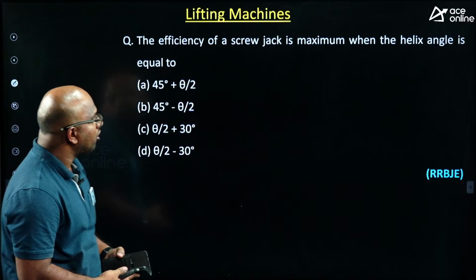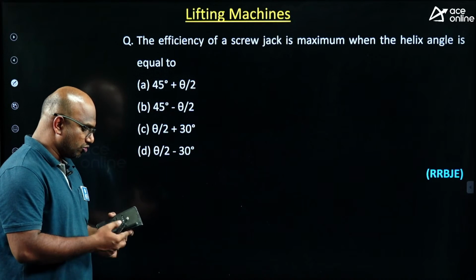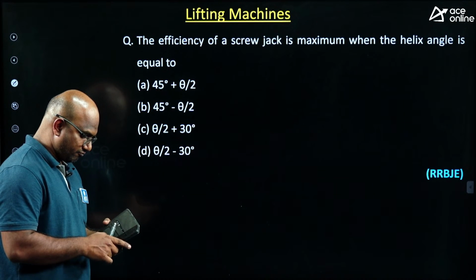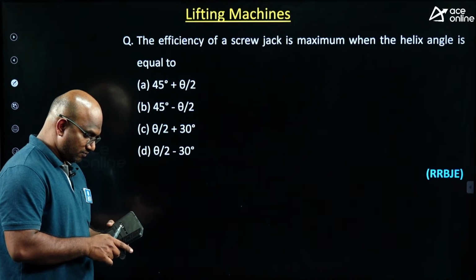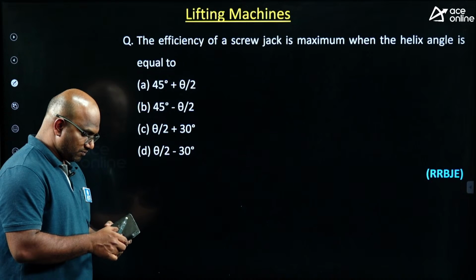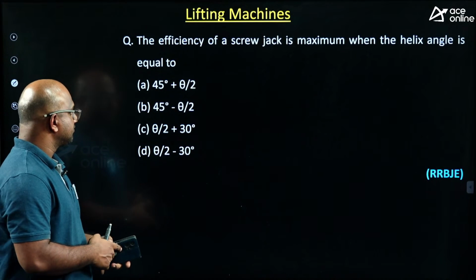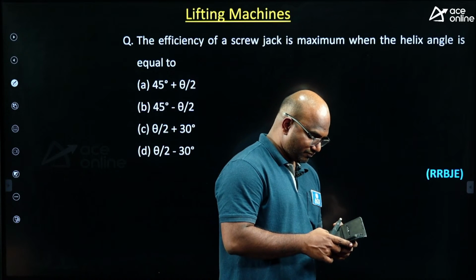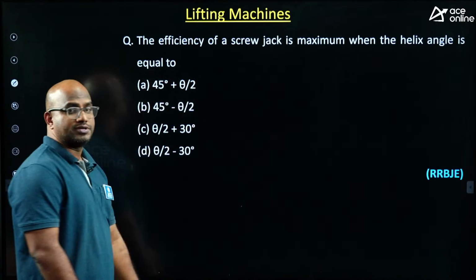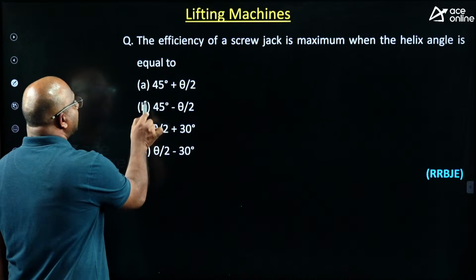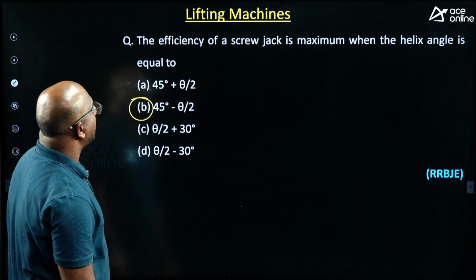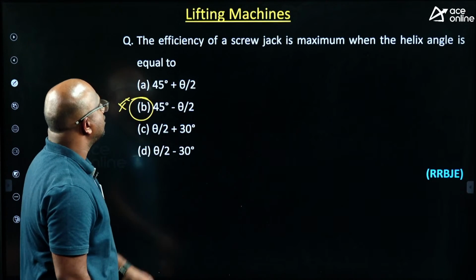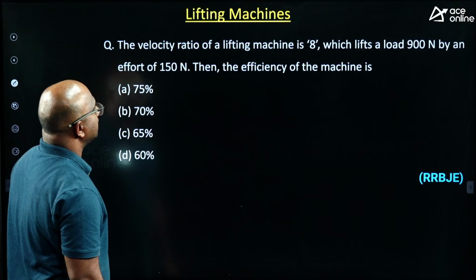Please check this question, guys. The efficiency of a screw jack is maximum when the helix angle is equal to what? When the angle of friction is phi, you will get the helix angle as 45 minus phi by 2. Phi is the angle of friction, guys. This is a standard formula you have to remember. 45 minus phi by 2 is the right answer for this one. Next.